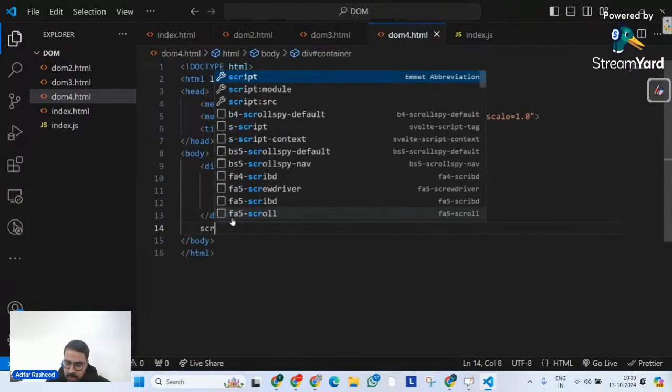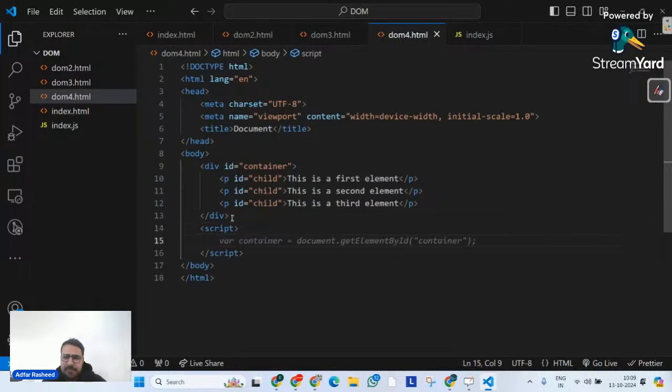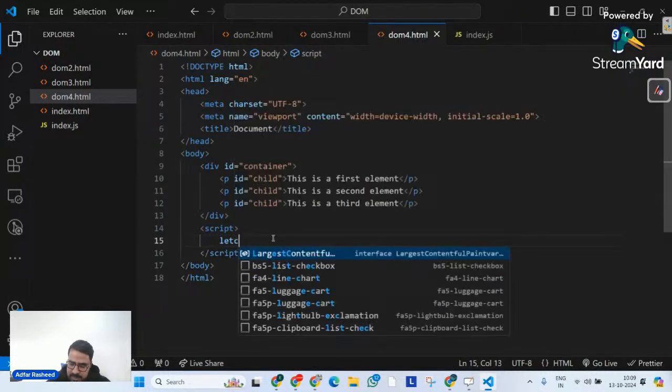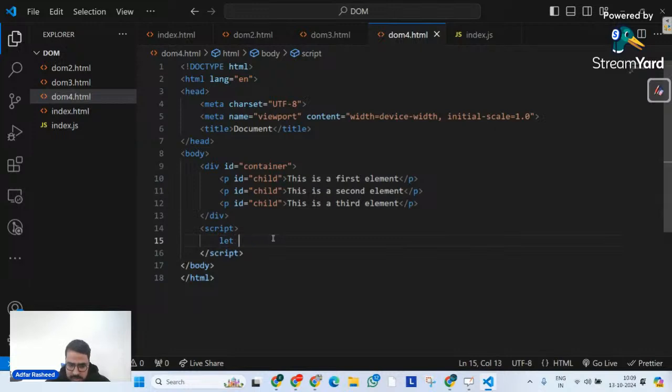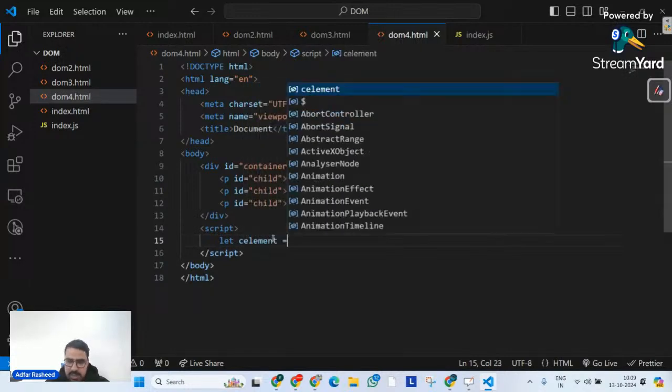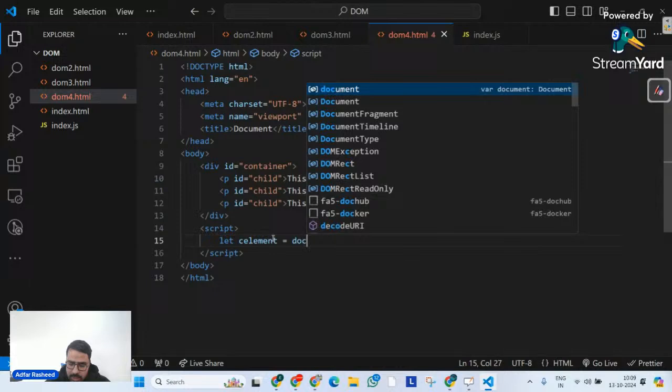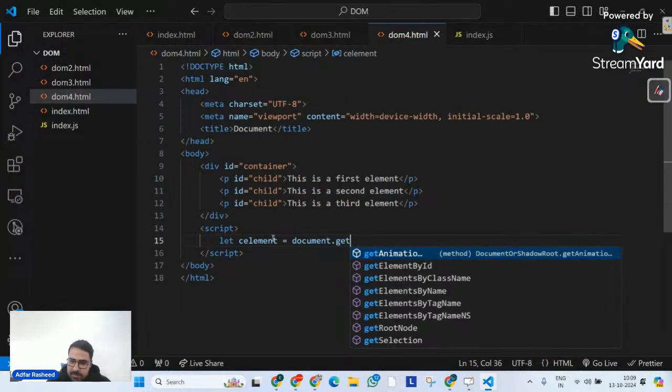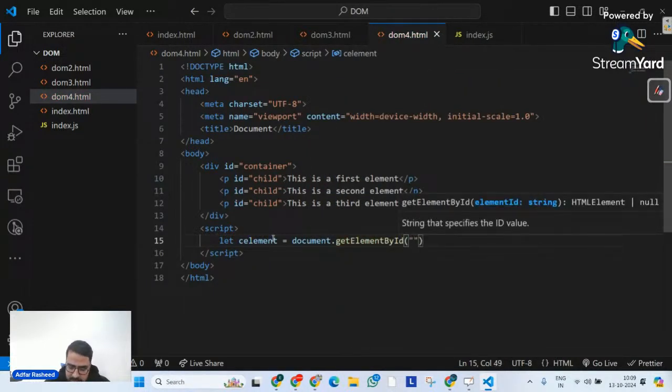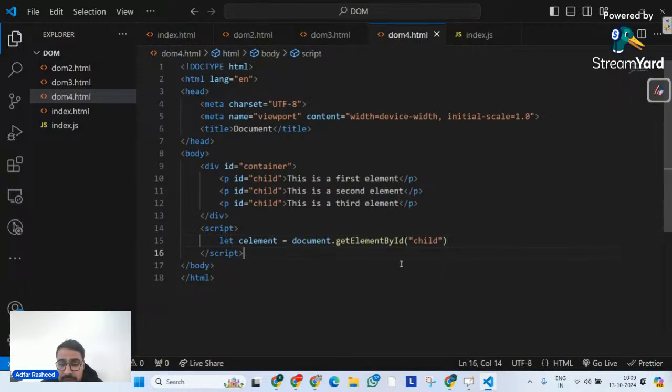What I will do is implement a script tag. The first thing is, I am going to read an element whose ID is child. Let me create cEle, where c stands for child, so it is the child element, equals document.getElementById, and that ID is child. And we know from yesterday's discussion that whenever we implement getElementById, it will always return the first element that matches the query.